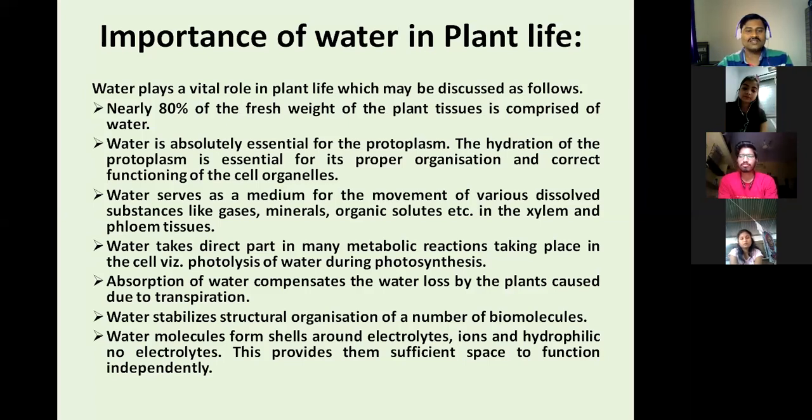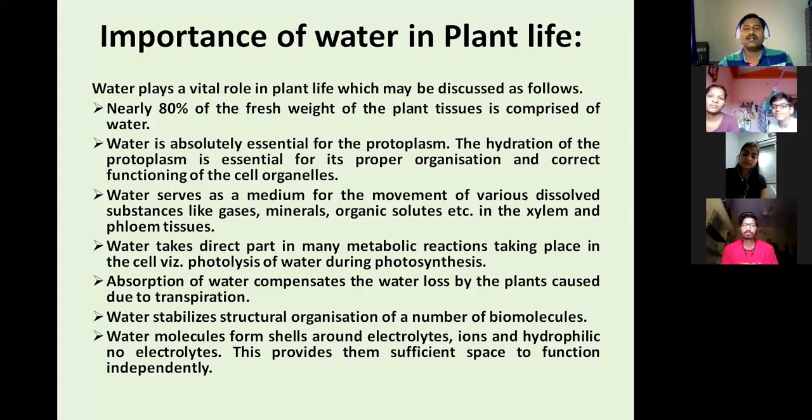So water stabilizes structural organization. Number of molecules are structurally stable due to water. Just like calcium ions are there, or ferrous ions are there, they become stable in the presence of water. So just like oxides in their oxide form. So water is essential. Then water molecules form a shell around electrolytes. It produces ionization, producing electrolytes. So all these are dependent on the phenomenon of water.